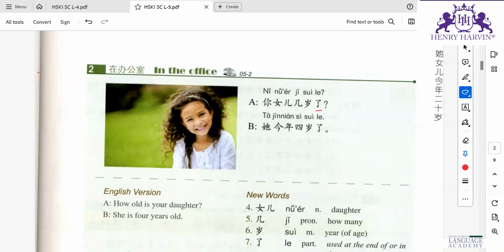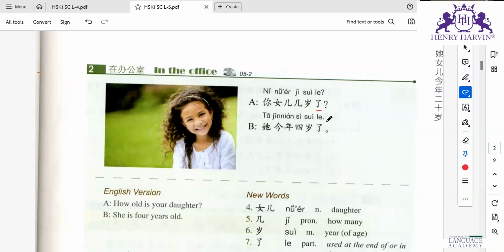This la has many uses, but in this sentence, they have used this la at the end because age is something, here they are asking about her daughter's age. Okay, so this la here they have used because age is something which gets changed every year, right? So this la indicates a change here. Like here the situation is different from earlier. In the last year the age of the daughter would be different, right? So here the age is different from the last year, so that's why they have used this la here for indicating a change.